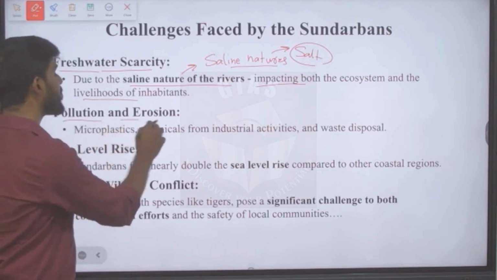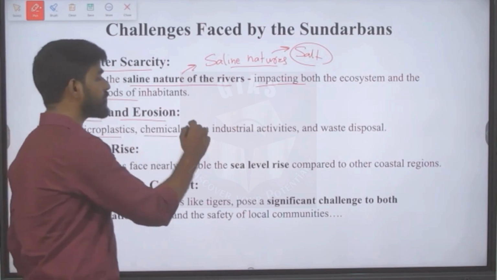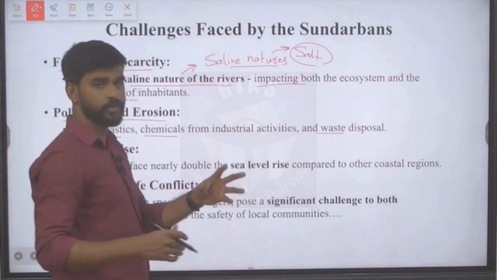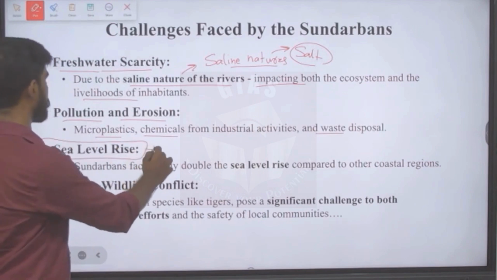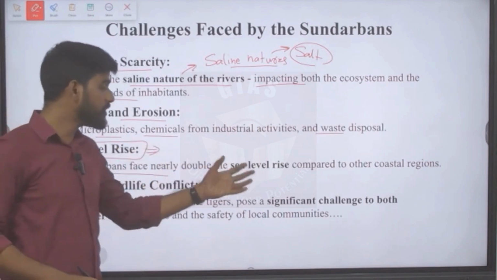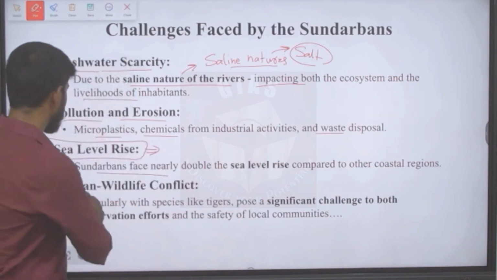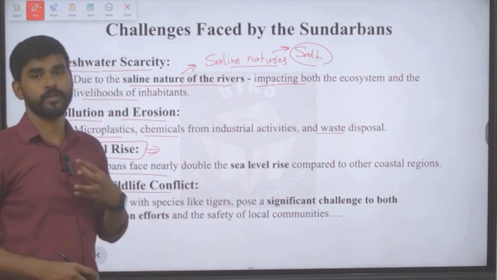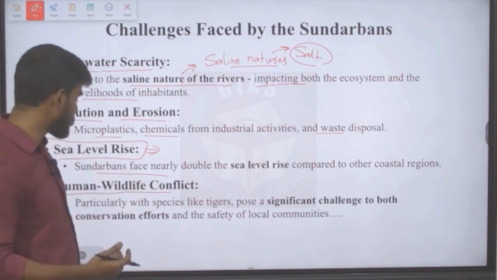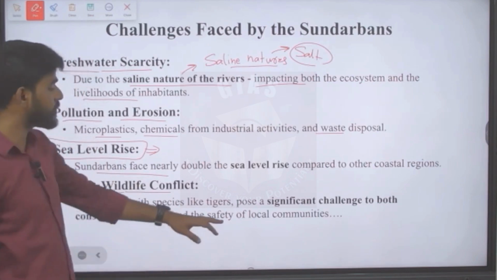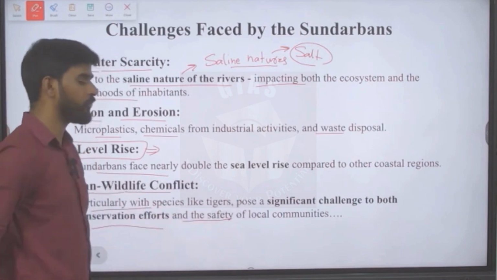Pollution and erosion is yet another problem faced by Sundarbans: microplastics, and chemicals from industrial activities and waste disposal. Sea level rise is also a major issue. Sundarbans is facing nearly double the sea level rise compared to other coastal regions of India. Human-wildlife conflict is also present in Sundarbans, especially between tigers and the human population. Particularly with species like tigers, it poses a significant challenge to both conservation efforts and the safety of local communities.